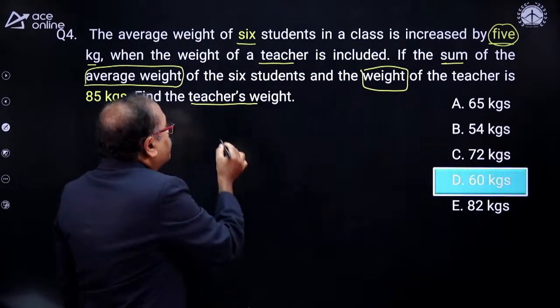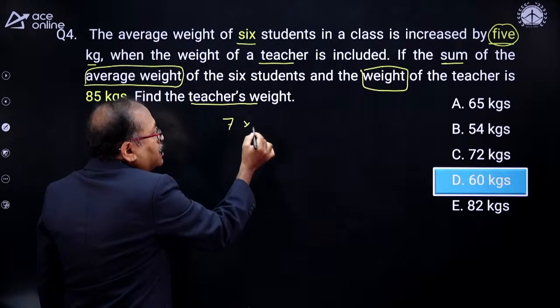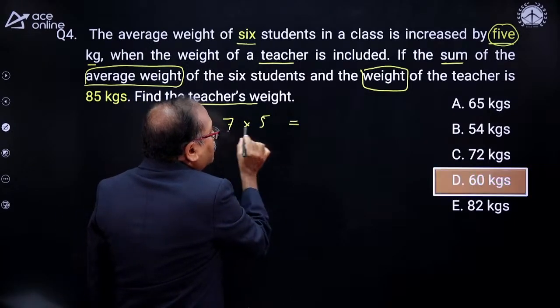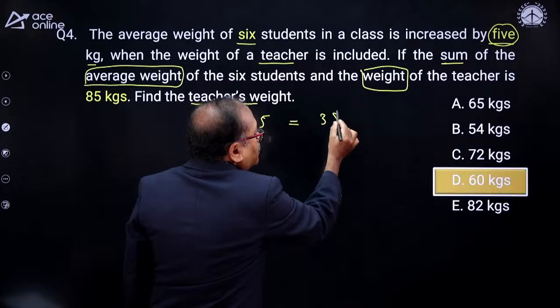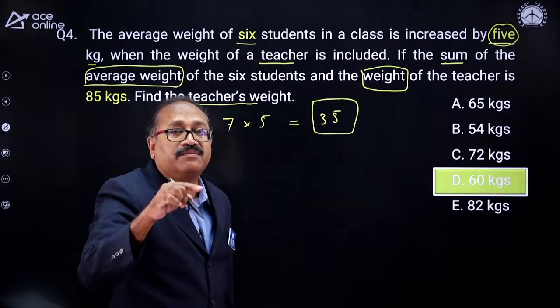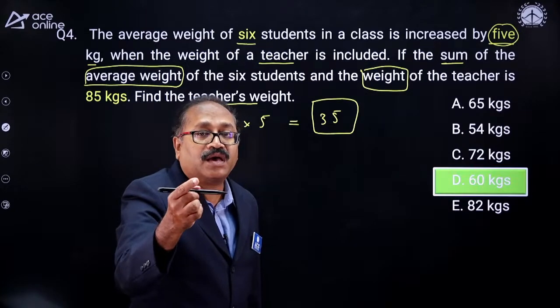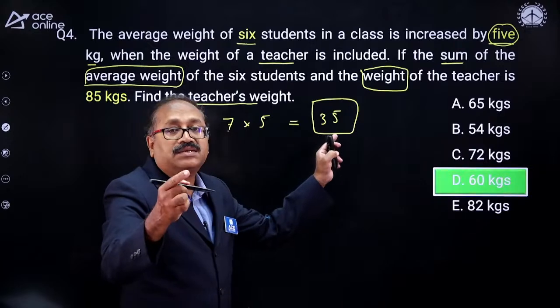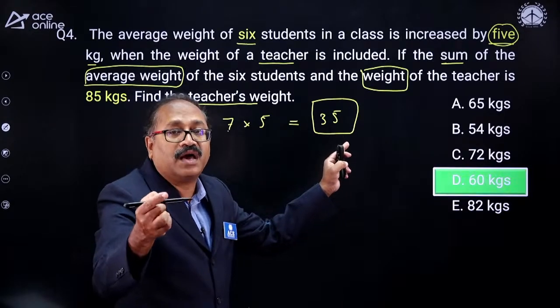That means 7 people, and the average is increased by 5. So the total is increased by 7 times 5, that is 35. That means the teacher's weight is 35 more than the average weight.